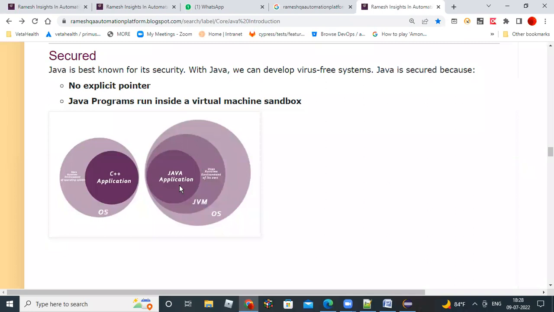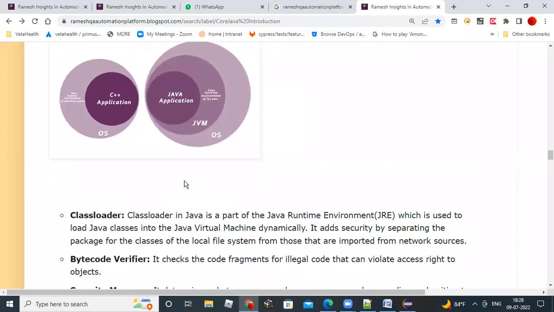At compilation time, what will happen? The plain English words will be converted into bytecode format that will be stored in the .class file. Only the .class file will be given to the JVM. That's why it is more secure.